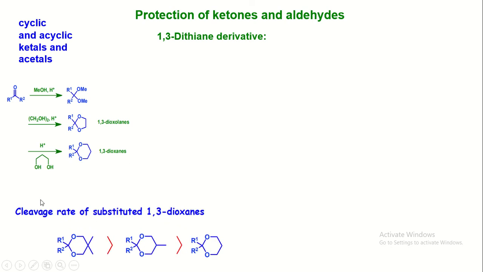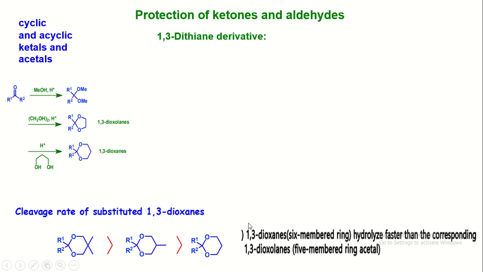Then the cleavage rate for substituted 1,3-dioxane is as follows. The more substituted dioxanes are easily cleaved as compared to less substituted dioxanes. Cleave means deprotection. Now 1,3-dioxanes, that is the 6-member ring containing 2 oxygens, are hydrolyzed faster than the corresponding 1,3-dioxolane 5-member rings. Means the 1,3-dioxane 6-member ring containing 2 oxygens is easily deprotected as compared to 1,3-dioxolane, that is the 5-member ring containing 2 oxygens.